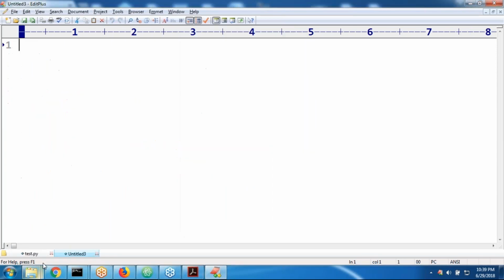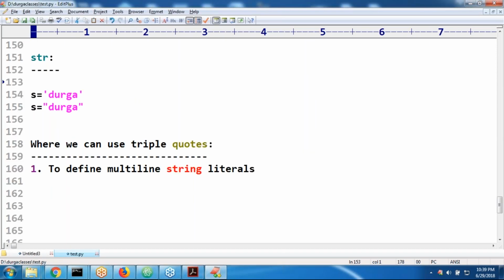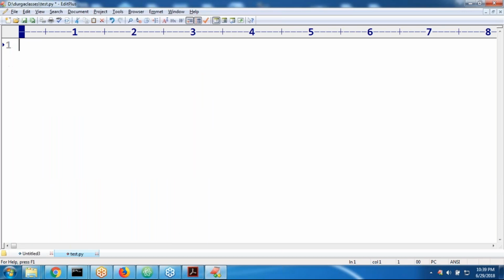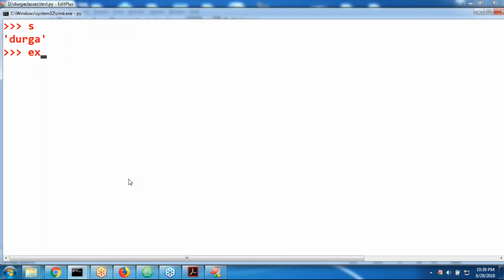What is the multi-line string literal? Just observe that, sir, very simple. s is equal to 'Durga'. In the next line, I want to take 'soft'. Next, can you please print s? Yes, sir. Regarding 'Durgasoft', can you please print s? Yes, sir. This is my test.py.